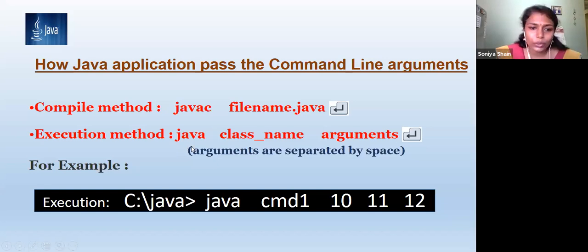And how do you execute it? It is java class name. As I already told, when it is compiled we get a bytecode or .class file, so you mention that class file name as usual. So it is a normal method. And if you are using command line arguments along with the running statement, you have to pass the arguments here. Okay, that is the difference: java, class name, and the arguments.